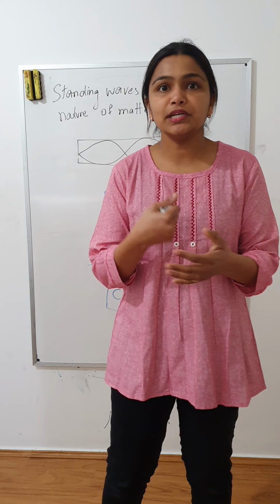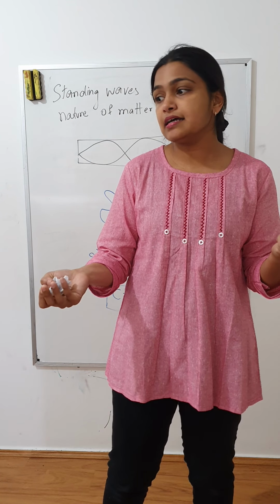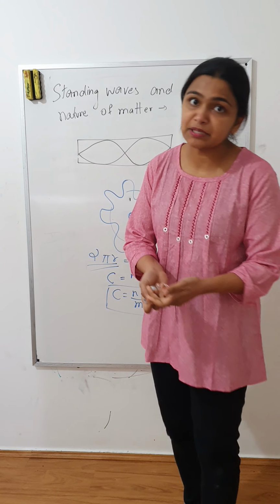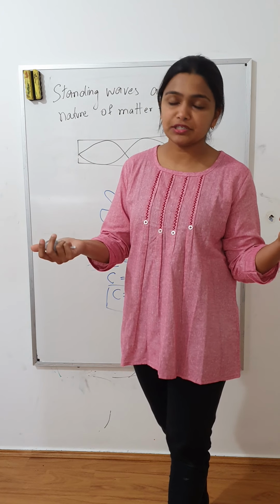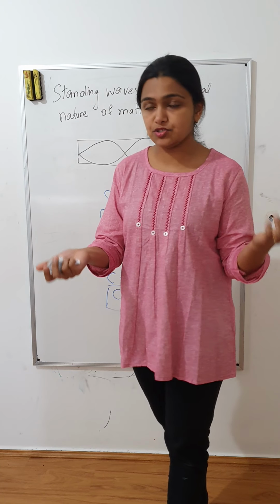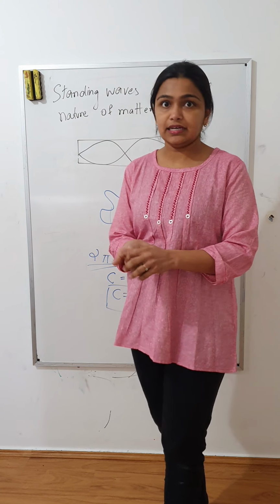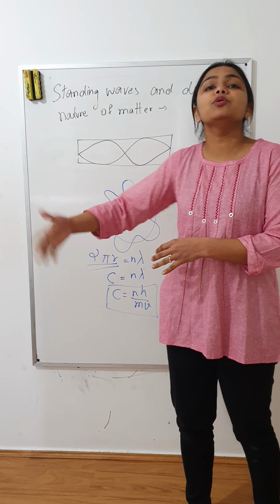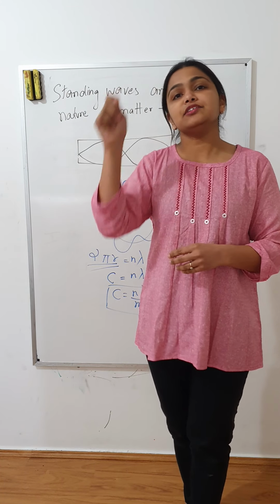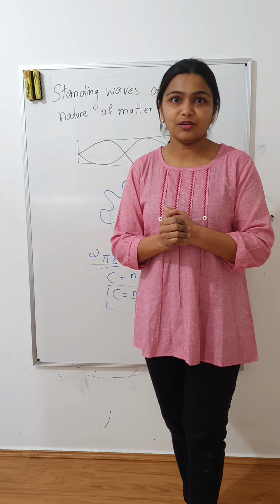So a quick recap. In 1924, de Broglie suggested the hypothesis of wave-particle duality. In 1927, it was proved experimentally in 2 different parts of the world using the same diffraction method of electrons, and they found that yes, it is true. In 1929, de Broglie received the Nobel Prize for it. And using the wave-particle duality, he could explain Niels Bohr's model of the atom, that why electrons can only exist in particular orbits. Alright, thank you.